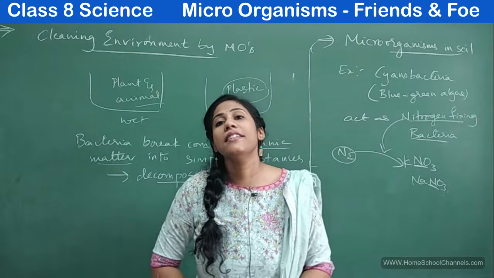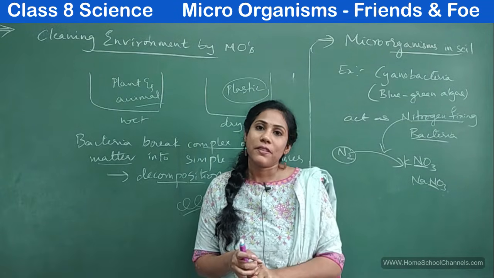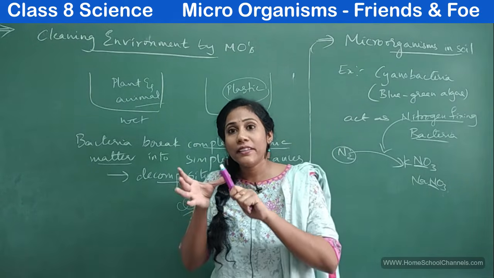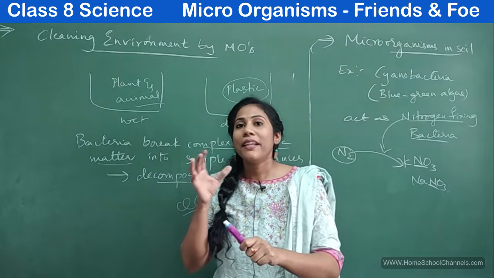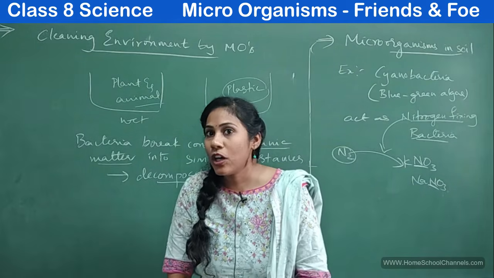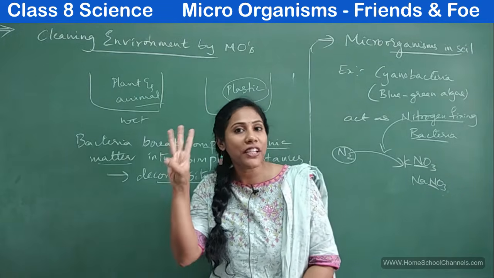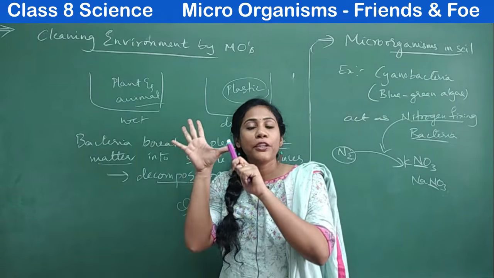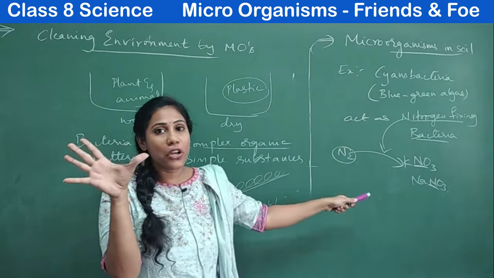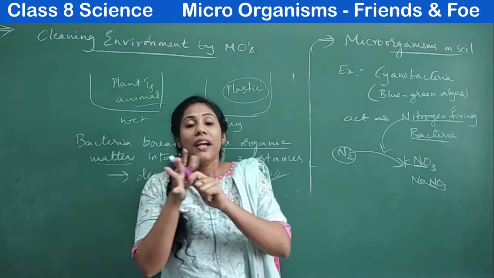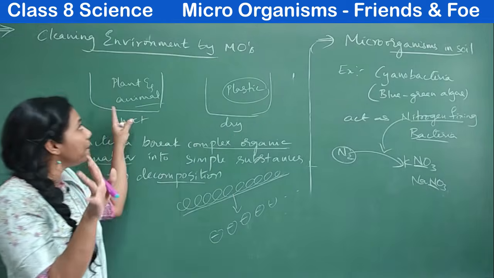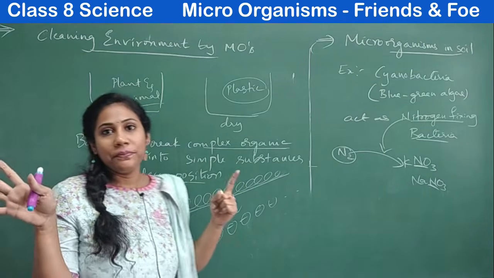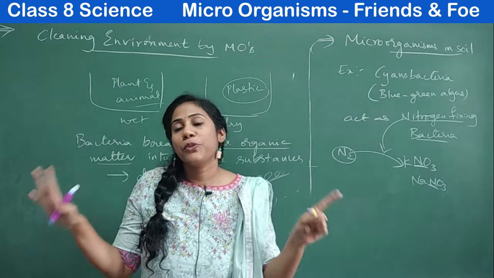So these are various useful aspects of microorganisms. Microorganisms are used in making curd, bread or bakery items, and the tasty dosas, idlis, etc. Microorganisms are used for making alcohol. They are used in the field of medicine, both as antibiotics as well as vaccines. They are used for improving the nature of soil by nitrogen fixing. And finally, microorganisms help in cleaning the environment by the process of decomposition. So these are the useful aspects you have to remember.